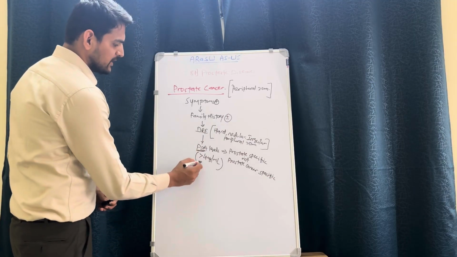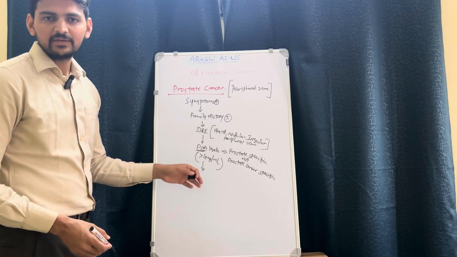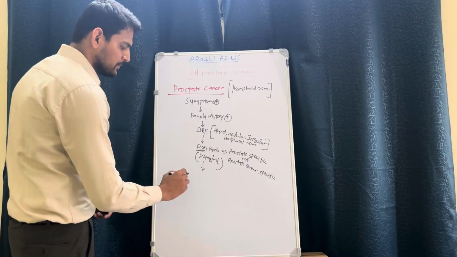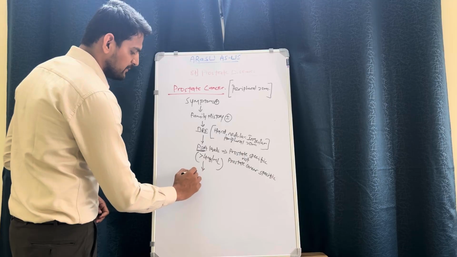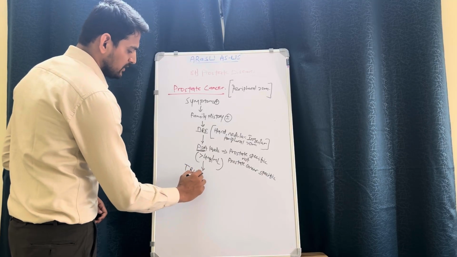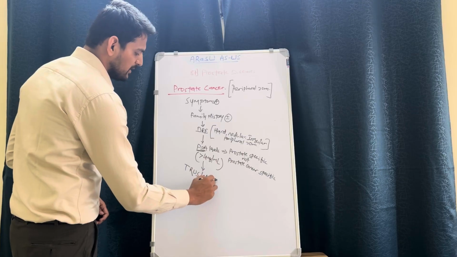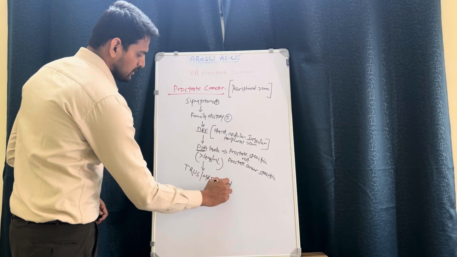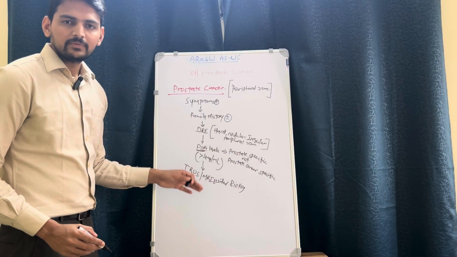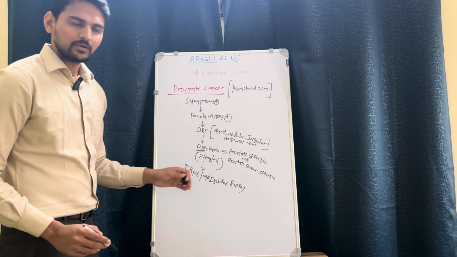So once we get the level of PSA and if it is significantly elevated, we have to advise for biopsy of the gland. The biopsy should always be ultrasound guided, that is transrectal ultrasonography, or MRI guided biopsy should be done. So in biopsy, we will see whether the cells are malignant or not.